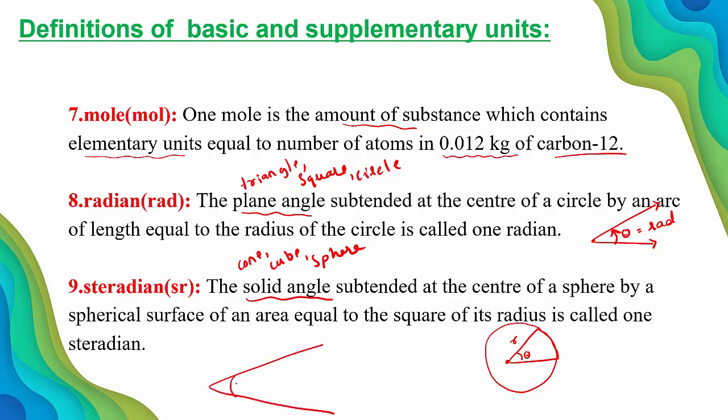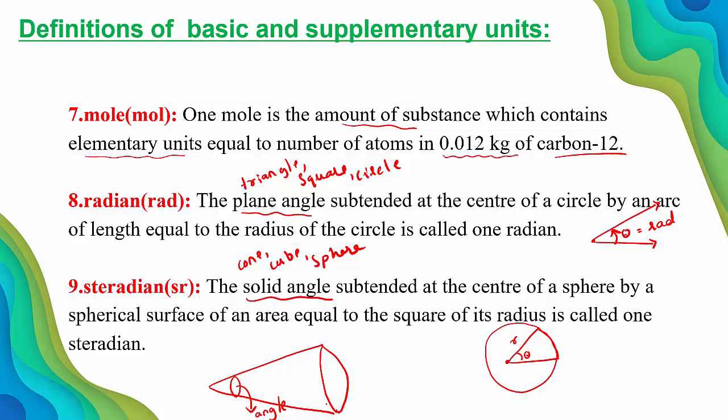So here, the solid angle subtended at the center of a sphere by a spherical surface. This is the spherical surface. Here we can get the angle, and that area is equal to the square of its radius.